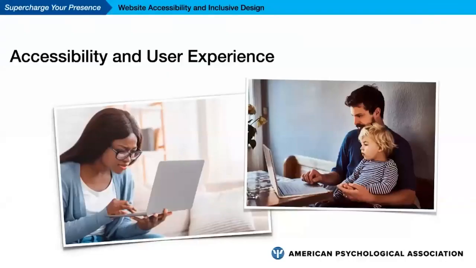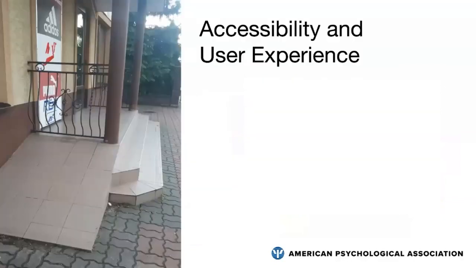It's important to address accessibility within the context of the broader user experience. Otherwise, you might end up checking off boxes in a list of requirements, but still end up with something that's ultimately unusable. For example, the photo I've got up on the screen depicts a ramp that ends abruptly at a guardrail outside of a shoe store, ironically enough. How do you think this happened?